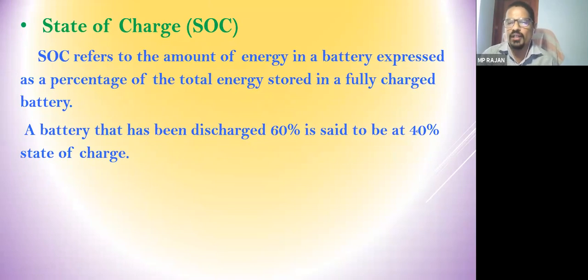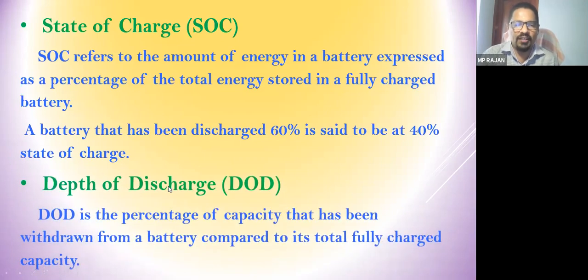See, when we are using the battery, the energy is getting reduced. So when you are measuring what is the energy available at that particular moment of measurement, that is called state of charge. This shows the condition of the battery. बैटरी का कितना charge बाकी है, आप कितना ले सकते हैं. So this is required to assess the battery capacity. So if you discharge a battery 60%, that means 40% of the storage charge is available. So this is called SOC.